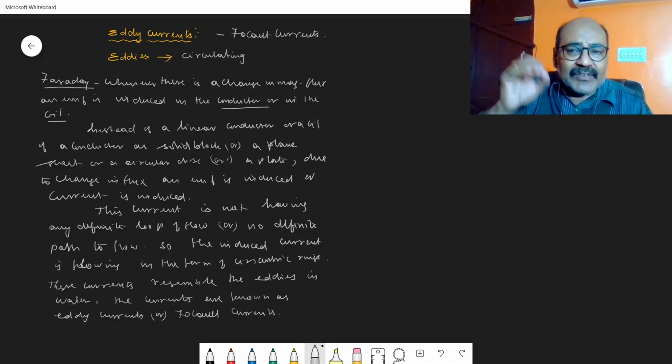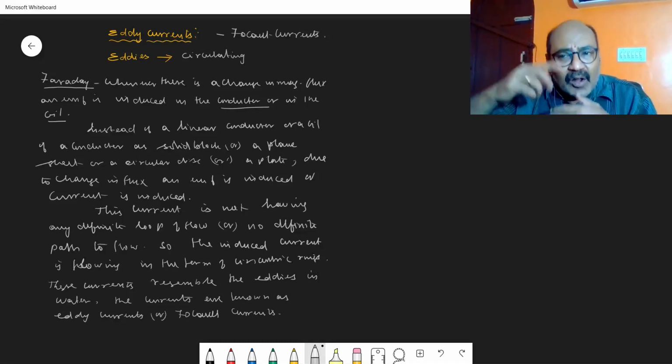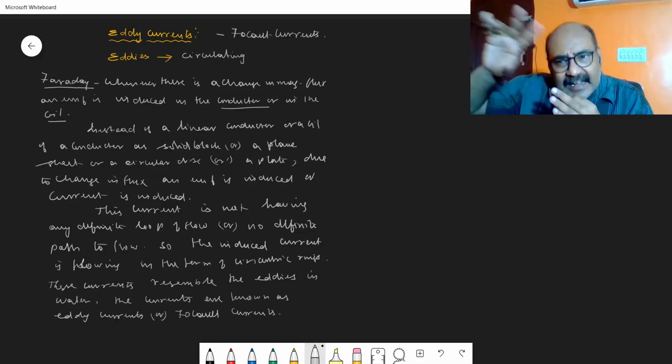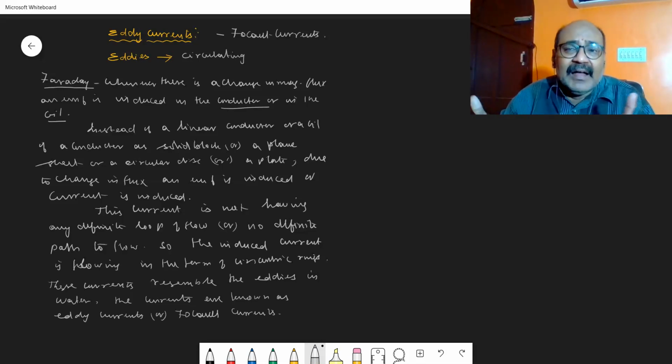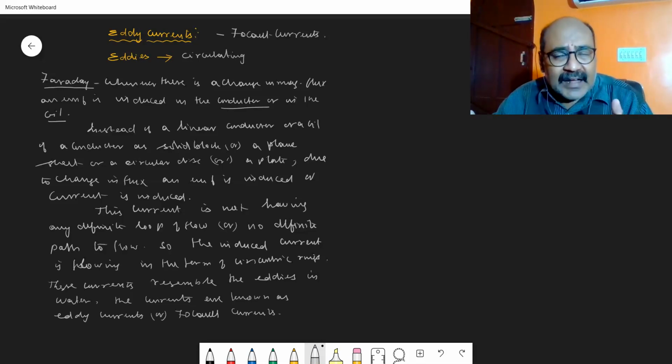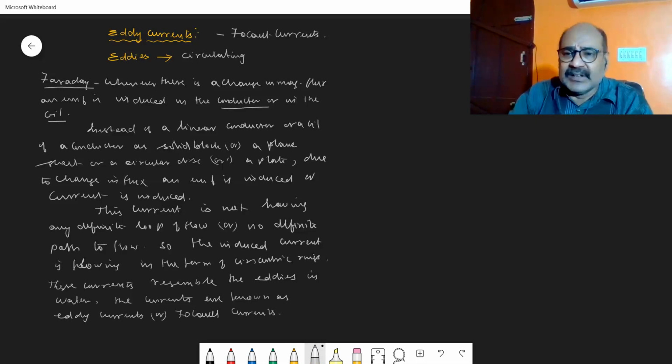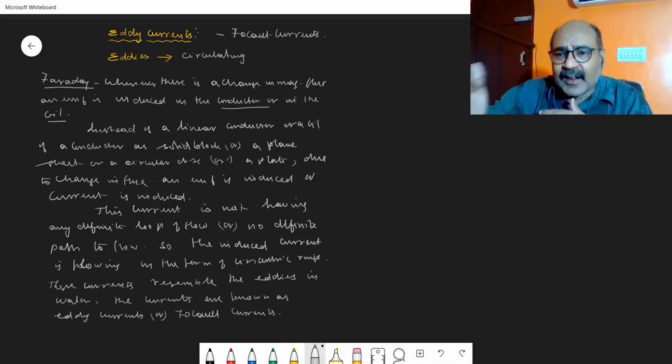Now, instead of considering a thin wire as a conductor or a coil of wire, if you have a solid block of material which has a low resistance, or a thin sheet or a thin plate, or a circular disc, then in any one of these conductors, whenever there is a change in magnetic flux, a current or an EMF is induced in that conductor.